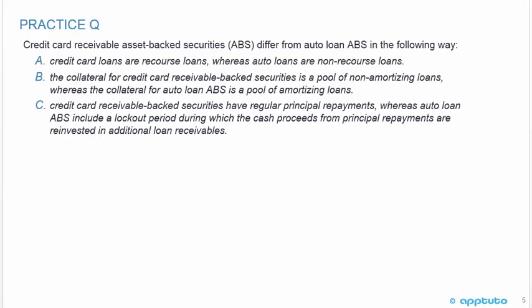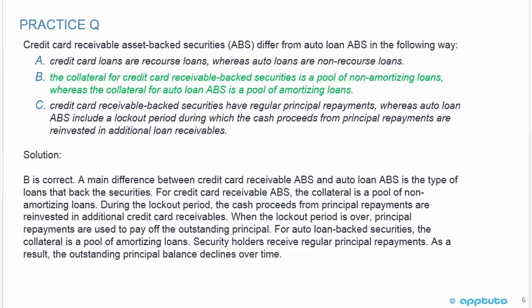Credit card receivable asset-backed securities differ from auto loan asset-backed securities in the following way. A, credit card loans are recourse loans, whereas auto loans are non-recourse loans. B, the collateral for credit card receivable-backed securities is a pool of non-amortizing loans, whereas the collateral for auto loan asset-backed securities is a pool of amortizing loans. Or C, credit card receivable-backed securities have regular principal repayments, whereas auto loan asset-backed securities include a lockout period during which the cash proceeds from principal repayments are reinvested in additional auto loan receivables.